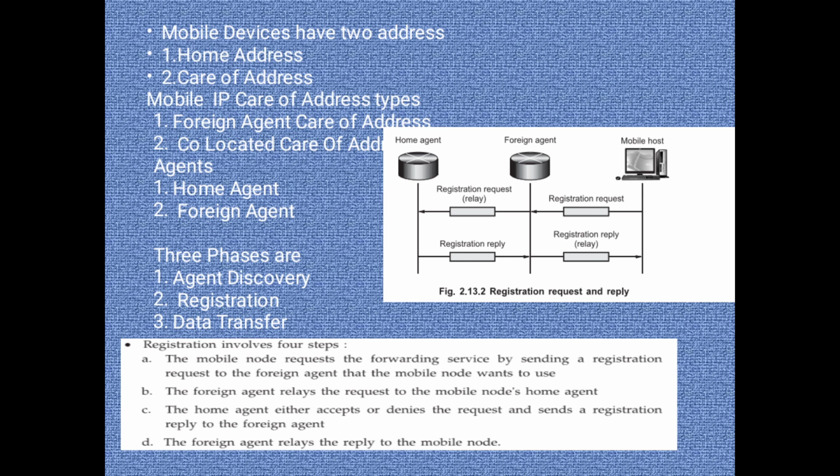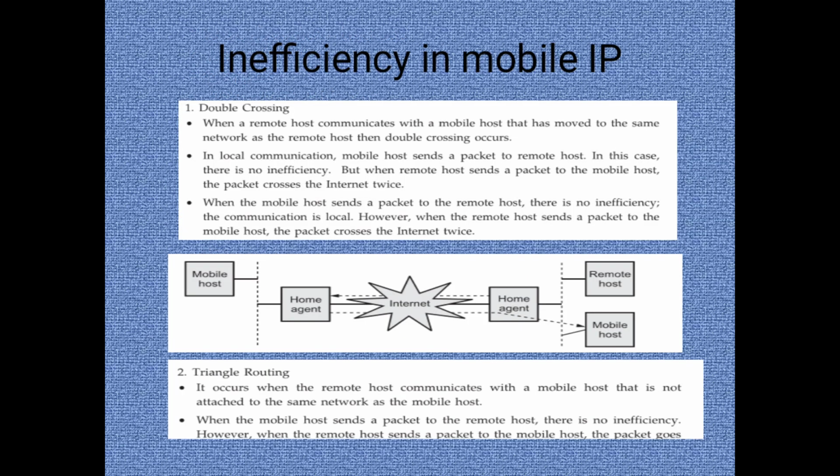The mobile IP care of address is of two different types: the foreign agent care of address and the co-located care of address. The agent may be a home agent or a foreign agent, and it includes three different phases: agent discovery, registration and data transfer.